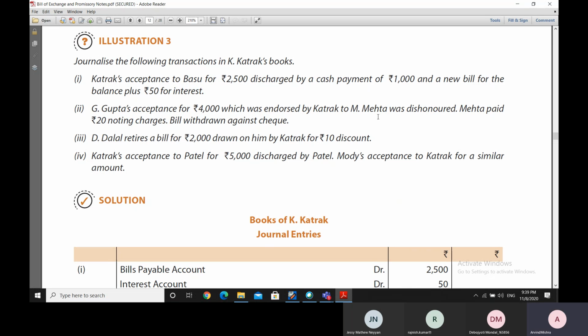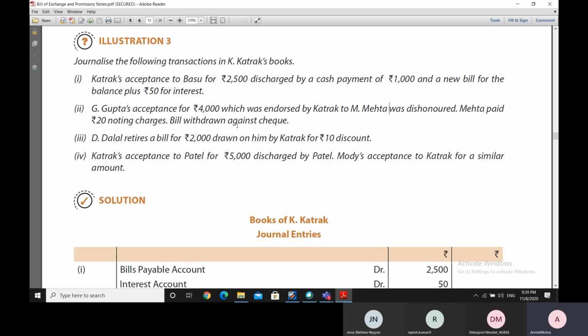Now what Katrak does is that he endorses that bill to M. Mehta. However, although he has endorsed this bill to Mr. M. Mehta, the bill gets dishonored. And on dishonor, Mehta pays 20 rupees noting charges. Finally, this bill is withdrawn and a check payment is made.